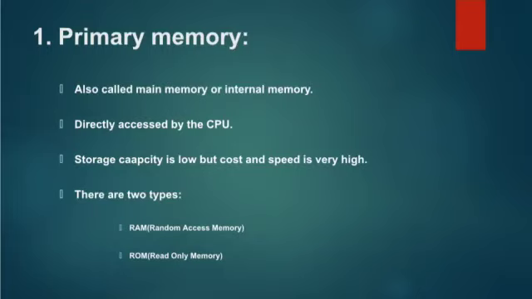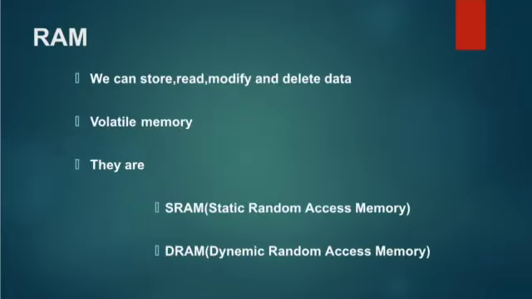RAM stands for random access memory. We can store, read, modify and delete the data from RAM chip. So it is called read and write memory. RAM is also called short term memory or volatile memory or temporary memory because when the power goes off, it loses its information. So, the RAM memory can be classified into two types.